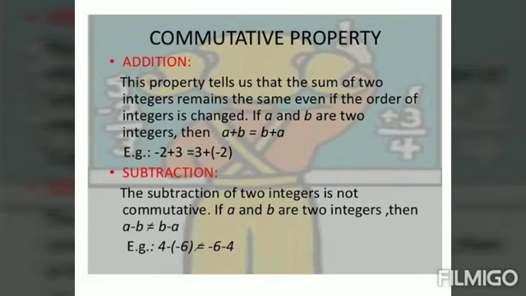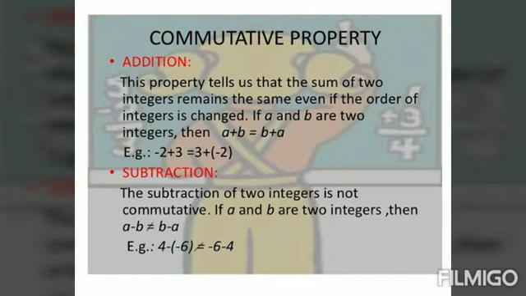This property says that the sum of two integers remains the same even if we change the order of the integers. Let us consider minus 2 and 3. If we add them, we will get plus 1. If we change the order, 3 plus minus 2 is again plus 1. Both the answers are the same. Therefore, integers are commutative under addition.